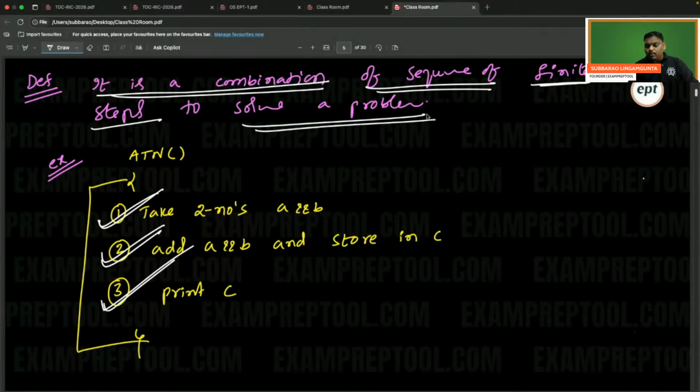In an algorithm, all statements are necessary. If you think the second statement is not necessary, why did you write the second statement? If finally no output is coming, then why did you write this algorithm? Then what is the purpose of the algorithm? Remember, algorithm means it should solve a problem. Algorithm means it should contain finite steps. Algorithm means all statements are important. Algorithm means mostly sequence is also important. So please try to concentrate.